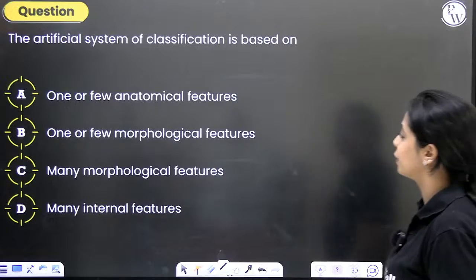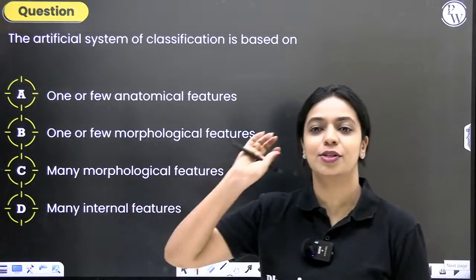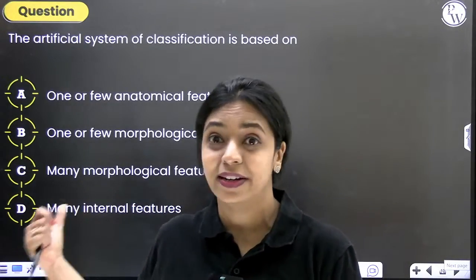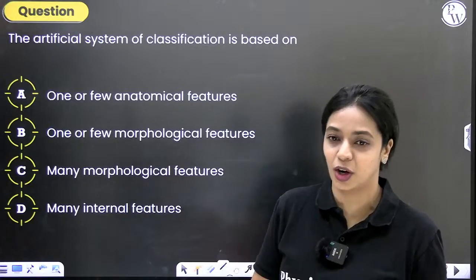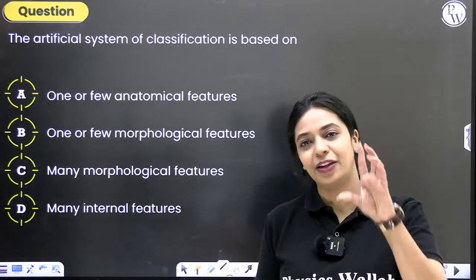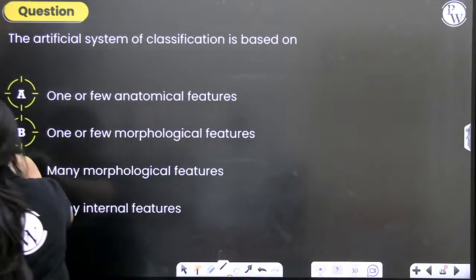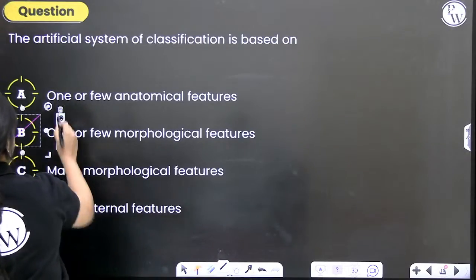Okay, there shouldn't be any confusion here. Of course, it's only morphological features, because this was at a time when there were no microscopes, so anatomy could not have been studied. They considered very few morphological characters. So the correct answer for this question is option B.